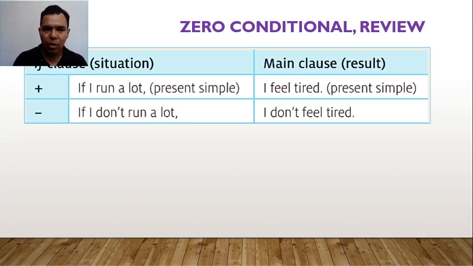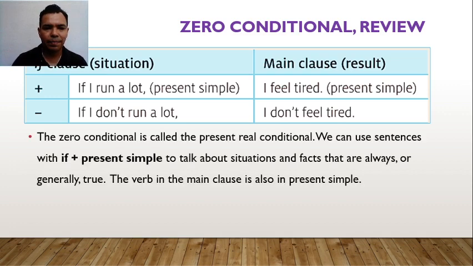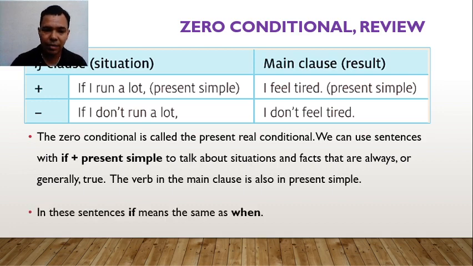We can also use zero conditional in negative sentences. For example, if I don't run a lot, I don't feel tired. The zero conditional is called the present real conditional. We can use sentences with if plus present simple in the clause situation to talk about the situations and facts that are always or generally true. The verb in the main clause, that is the result, is also in present.